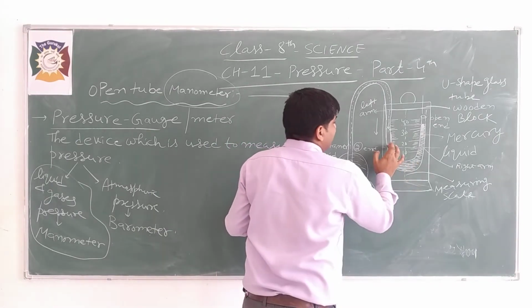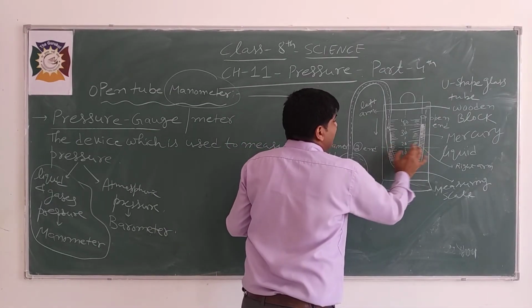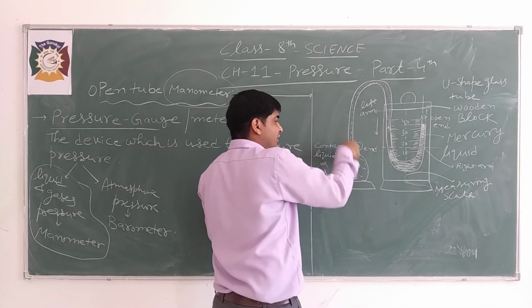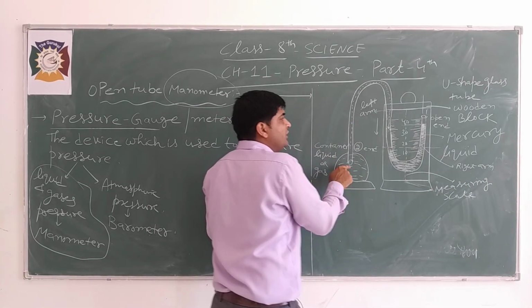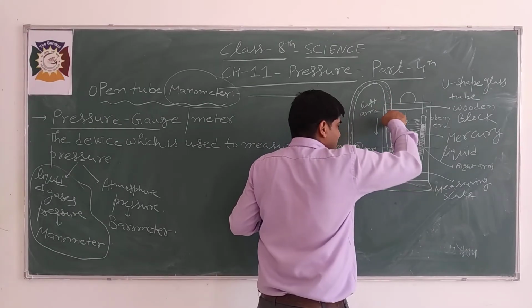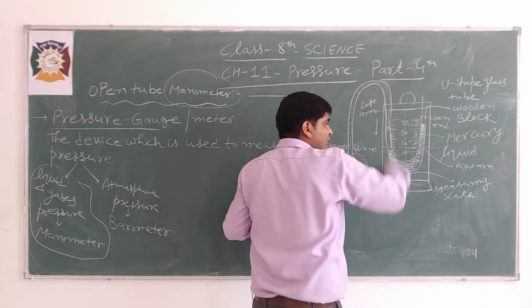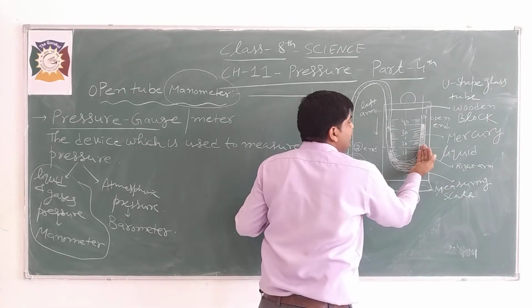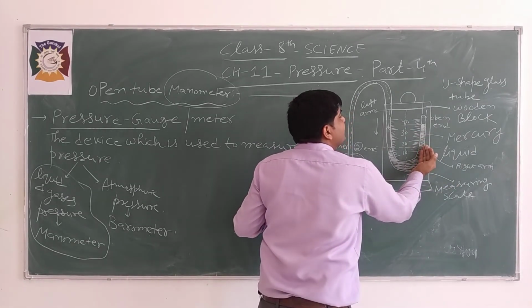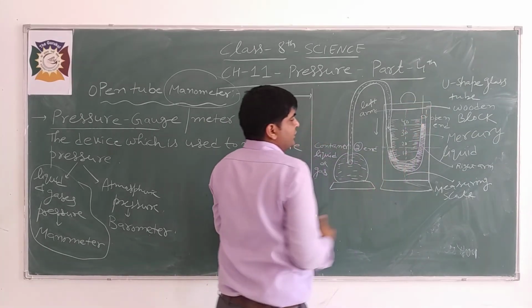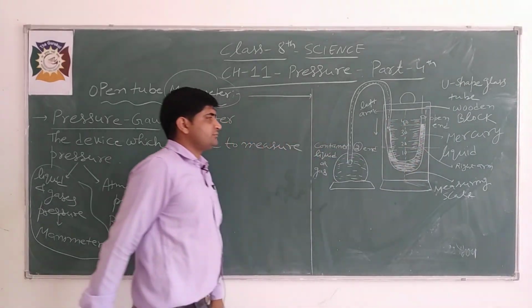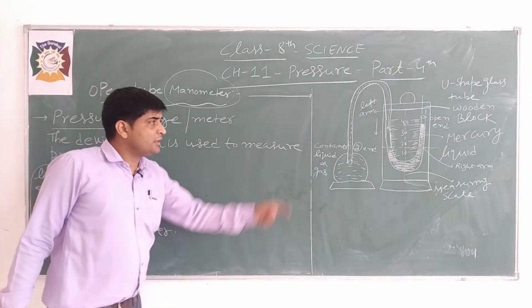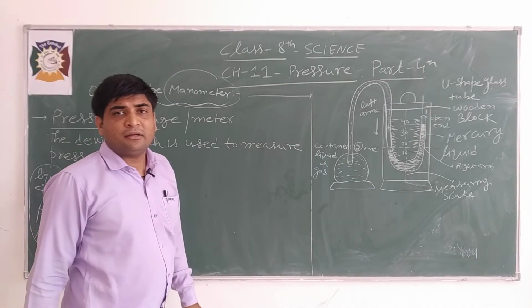Initially they were on the same level, but when this pipe is dipped into this container containing liquid, this level will go down, and the right arm containing liquid will go upward. This difference can be measured with the help of the measuring scale.